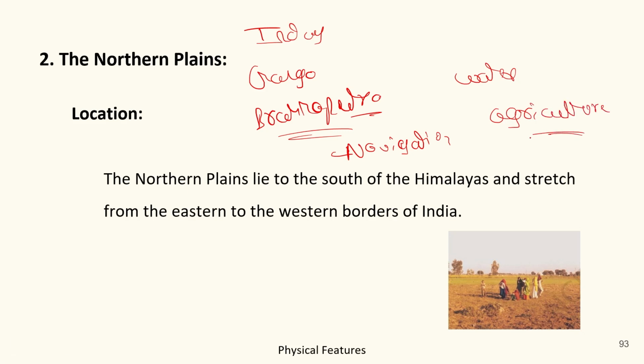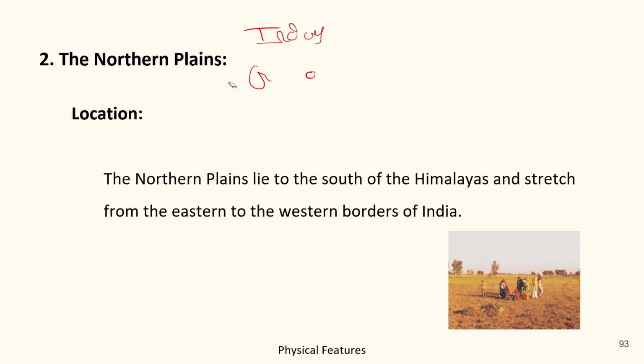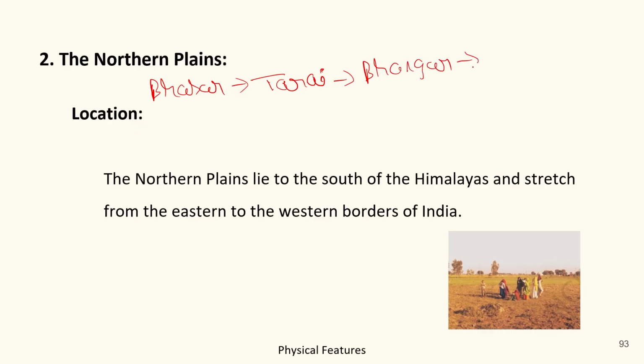Due to this, they are highly populated, and their fertility basically depends upon the soil type, which is described in four forms: Bhabar form, thereafter Tarai form, thereafter Bhangar form, thereafter alluvial form, or you can say Khadar basically.